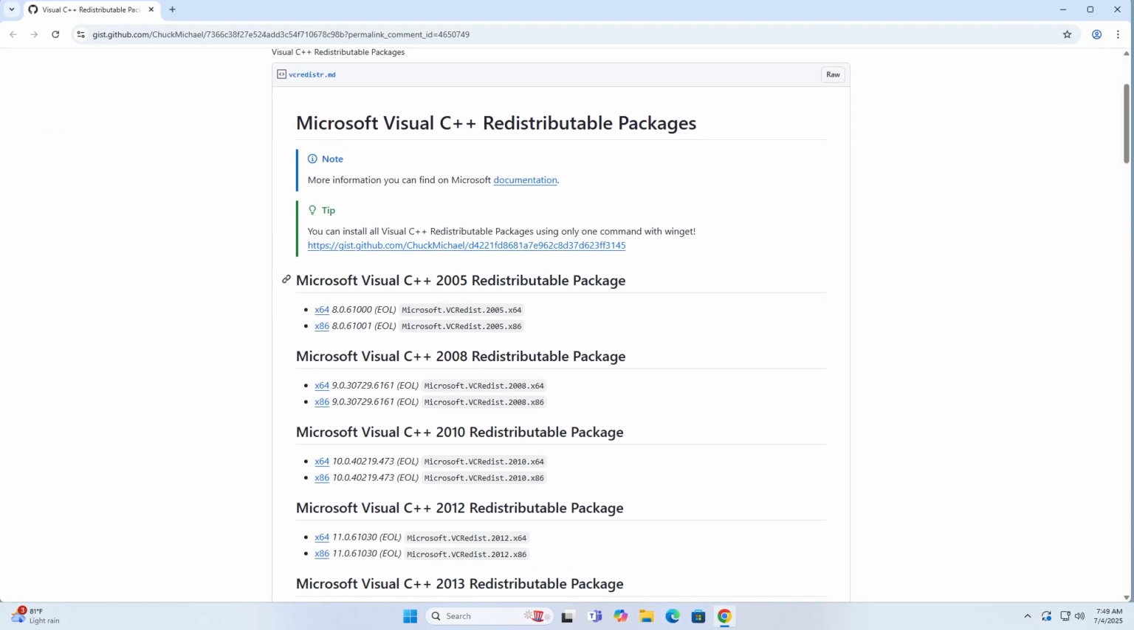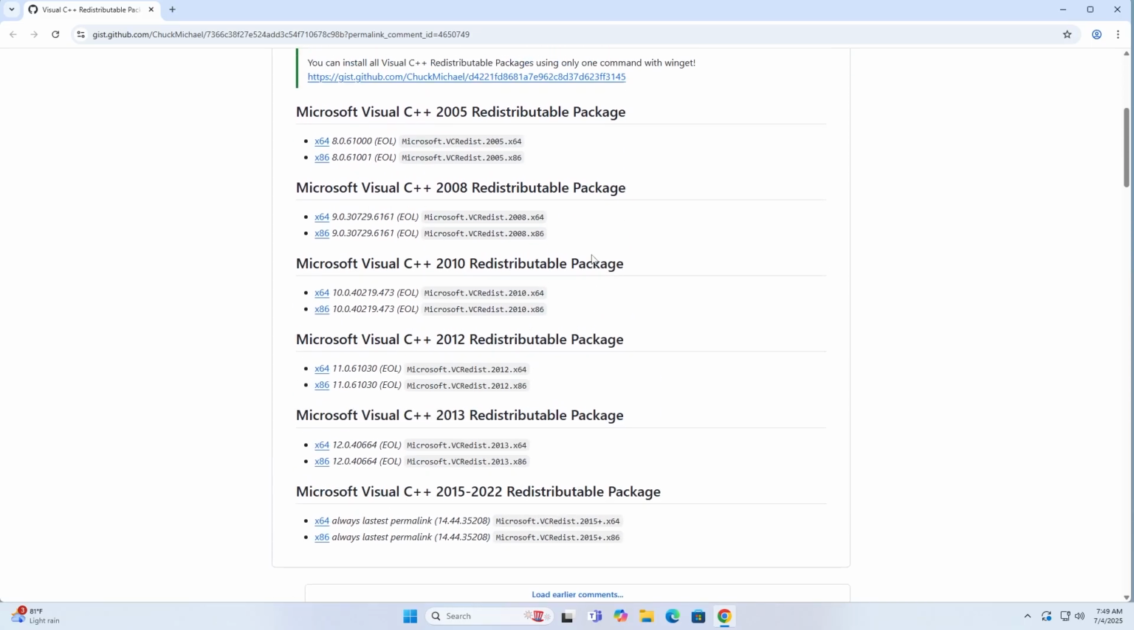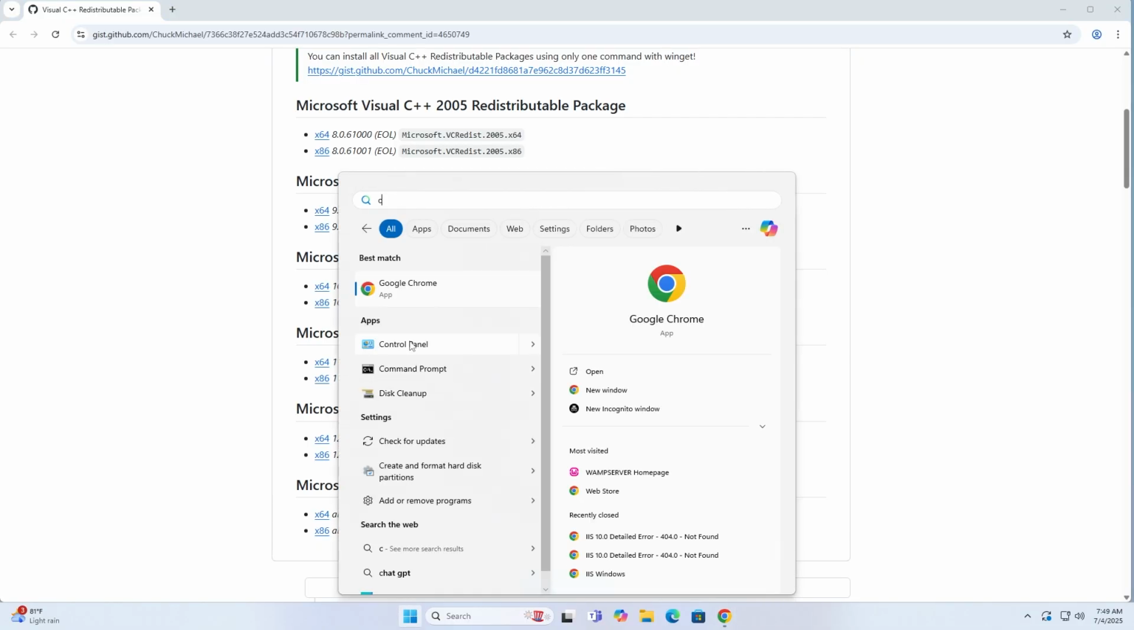Step 2, install and use WAMP Server properly. Download all Visual C++ redistributable packages. Install each package, run the installer, accept the license terms, click Install, repeat for all versions.